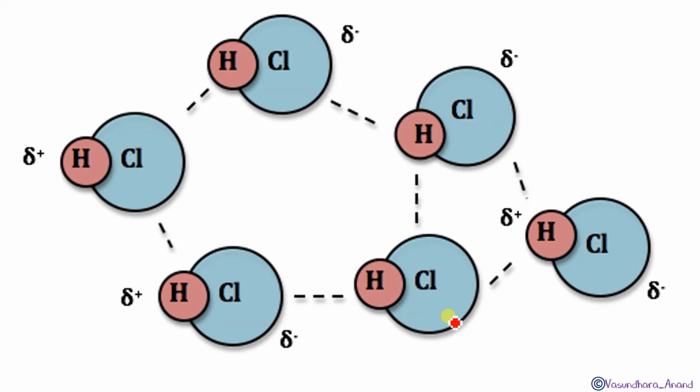Got it? You can see this dotted line, don't confuse this dotted line with the hydrogen bond. This is not a hydrogen bond. Here the interaction is being shown. This positive end is attracted towards the negative part of this one, and this positive is attracted towards the negative part of this, like this. Interaction is there. Got it? It's not a hydrogen bond.